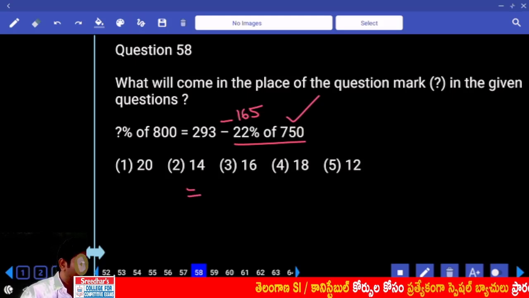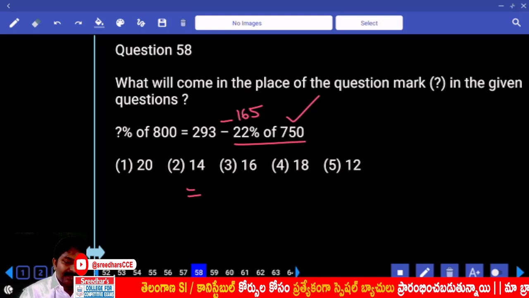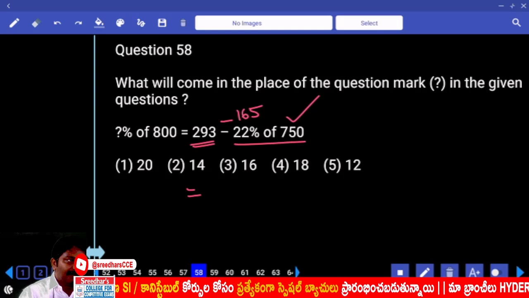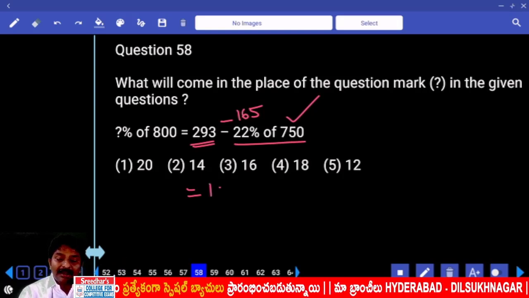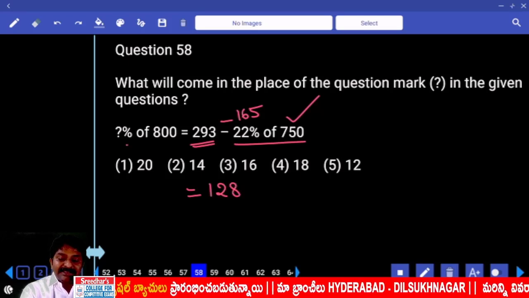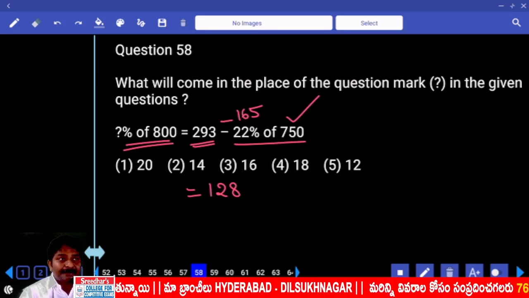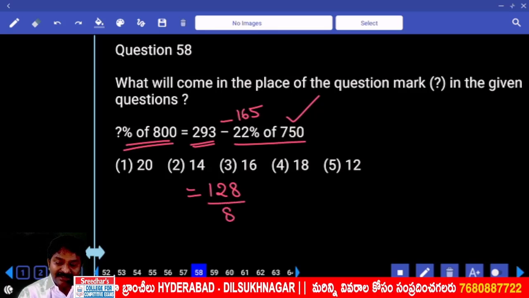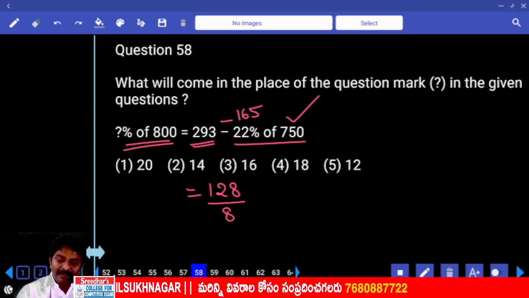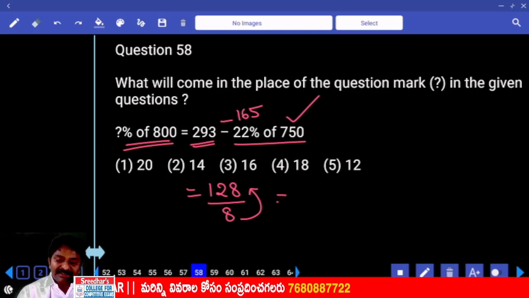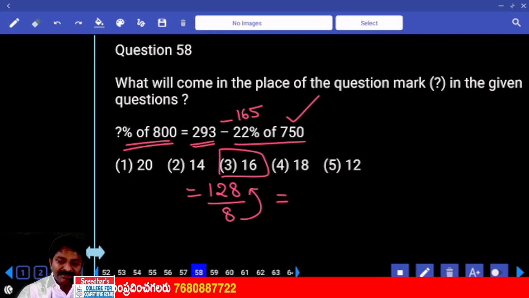Subtract 200. Then add 35. 93. Add 35. 128. Is what percentage of 800? What is 1% of 800? So let me divide this number by 8, which is the 1% value. We will get our answer. 8 into which number ends with 8? Either 1 or 6. Answer 16.